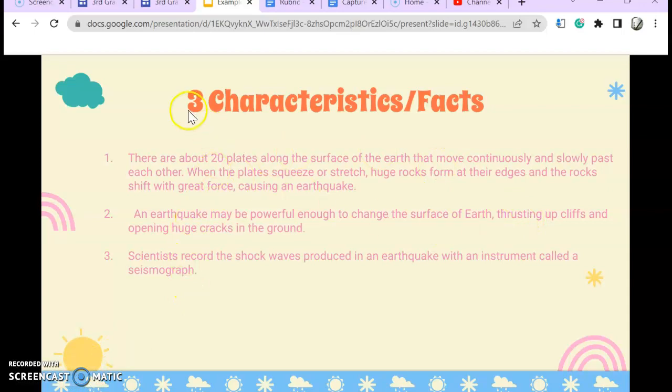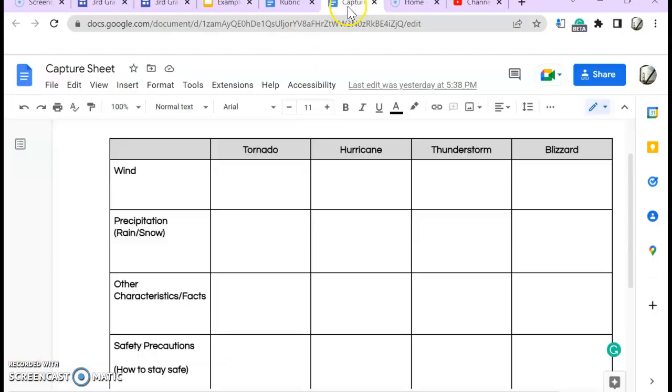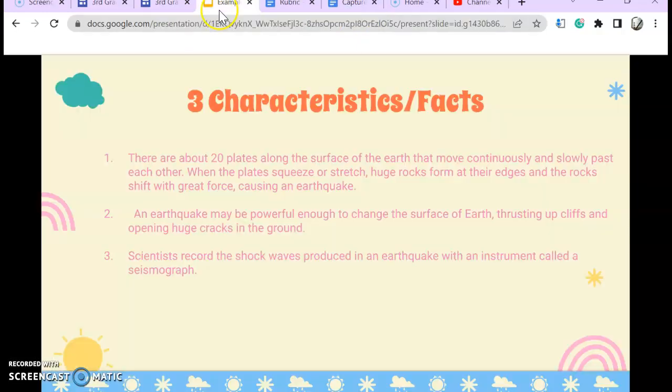The next slide is 3 characteristics or facts. So again, same thing on your capture sheet. Over here was other characteristics or facts. You are giving me 3 facts that you think people should know about your severe weather phenomenon. So you can take a look at that. So the requirement here is 3 facts or characteristics.